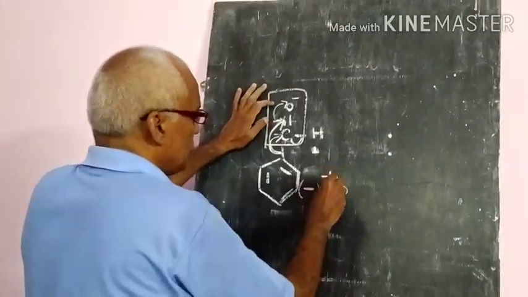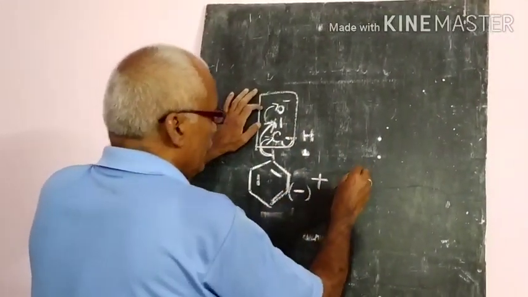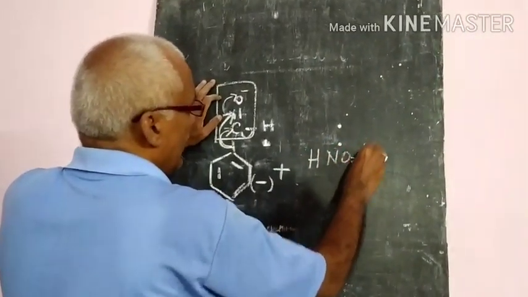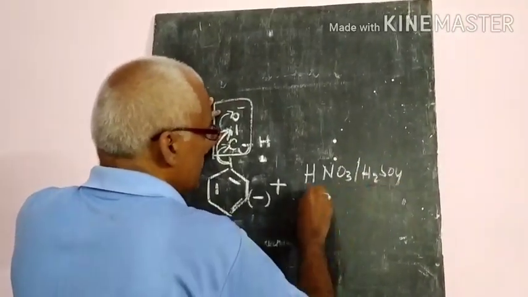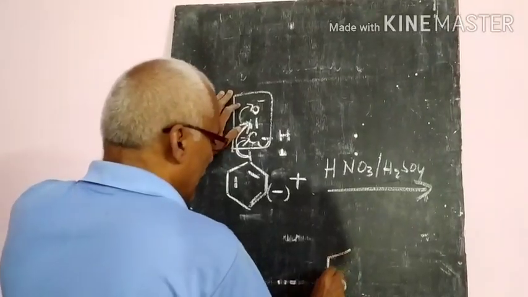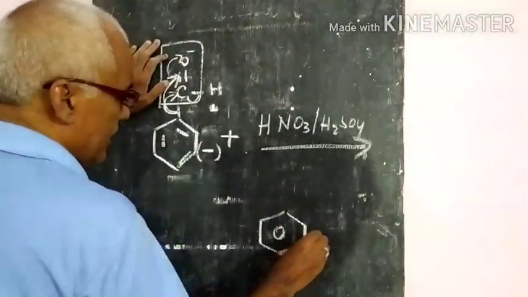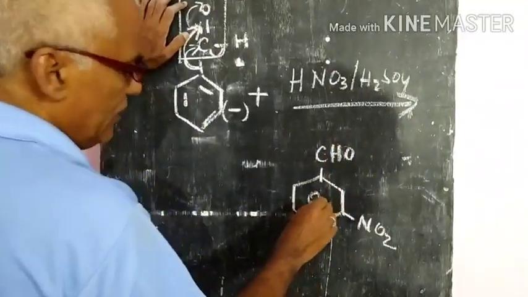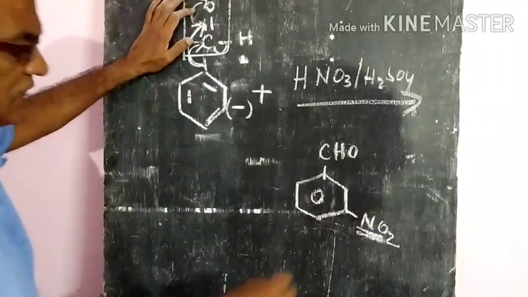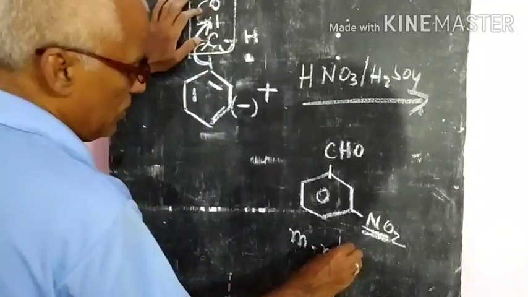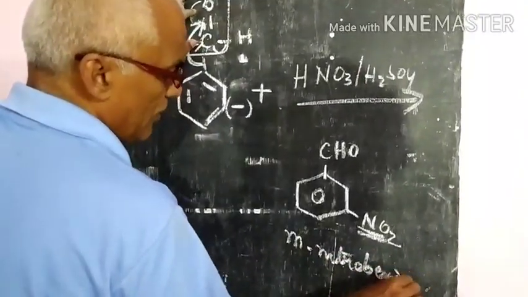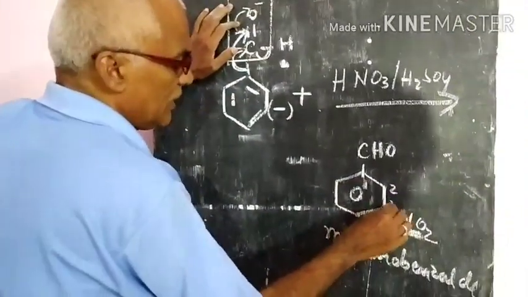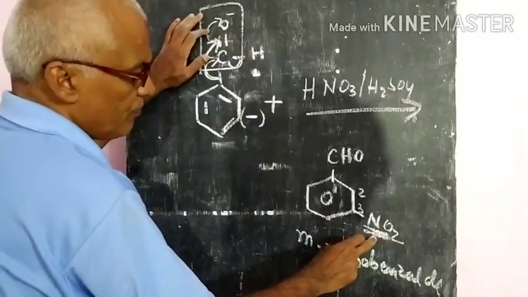Then suppose this benzaldehyde is treated with the nitrating mixture, HNO3 and H2SO4. The nitro group will be added at the meta position, and the aldehyde will be there. That benzaldehyde has the nitro group at the meta position, so this name is given as meta-nitrobenzaldehyde. Or if you take the aldehyde carbon as 1, then 2, 3, that means 3-nitrobenzaldehyde.